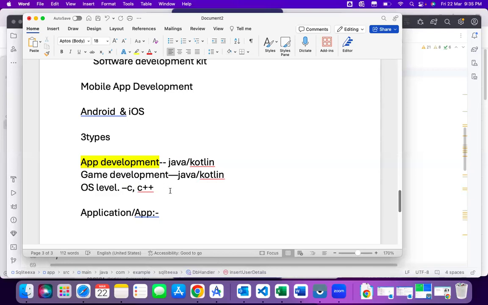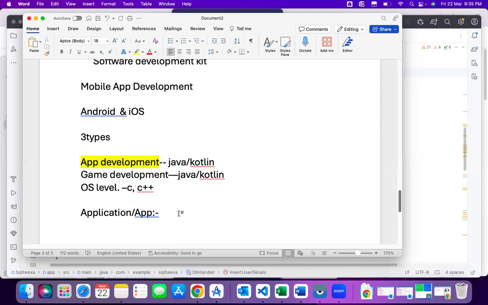That application is browser based. Any application which is browser based, we can say is an application. And what you build using Java or Kotlin that you can install in mobile, watch, TV, we can say is an app.